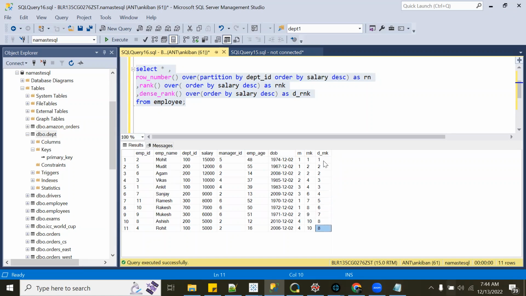Ankit, in case of rank, because it skips the ranking order, is there a real use case that we often use in real time? Yes, we will use it. We'll see a lot of questions around it.